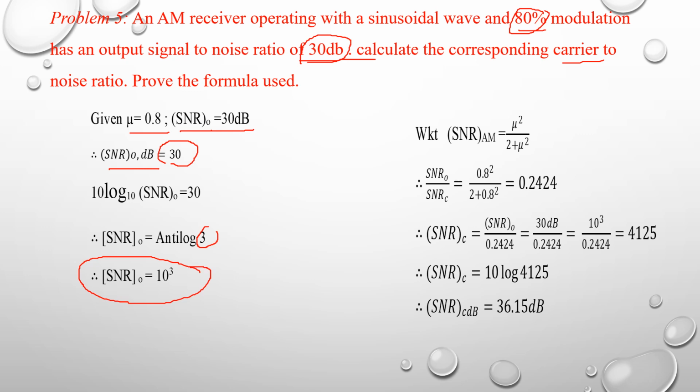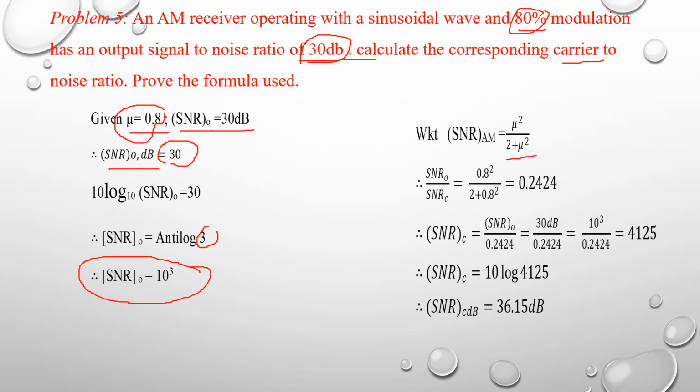Now we have to find the carrier to noise power. We know that the figure of merit for AM is equal to μ² divided by (2 + μ²), where the modulation index μ is equal to 0.8.